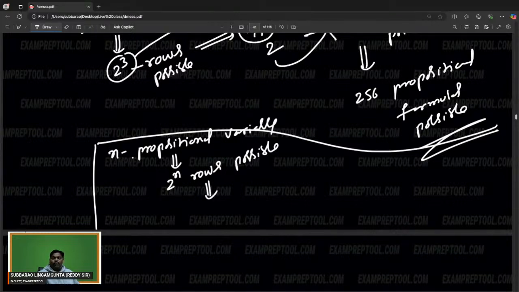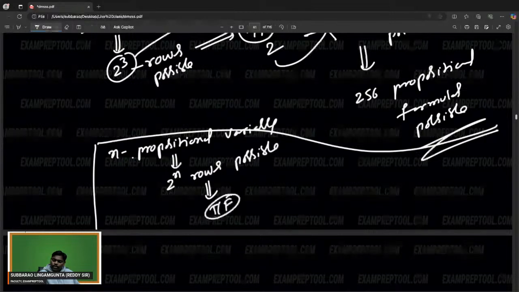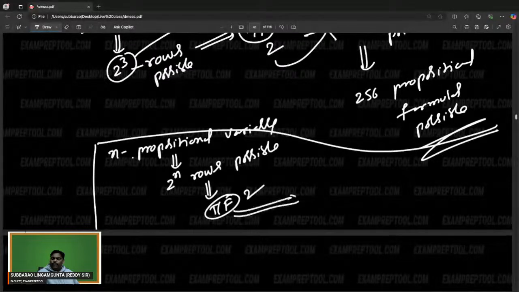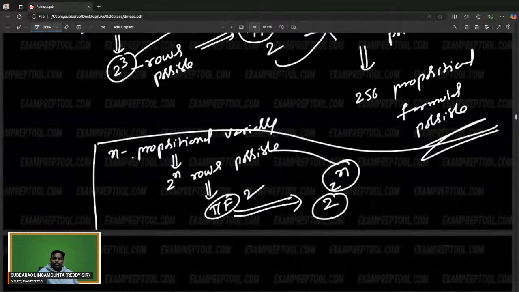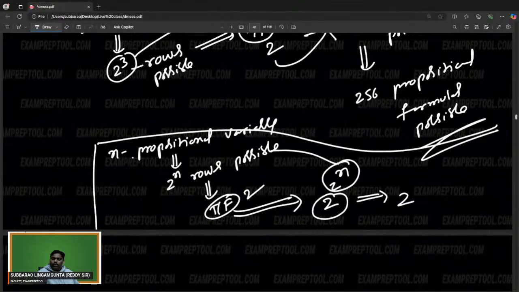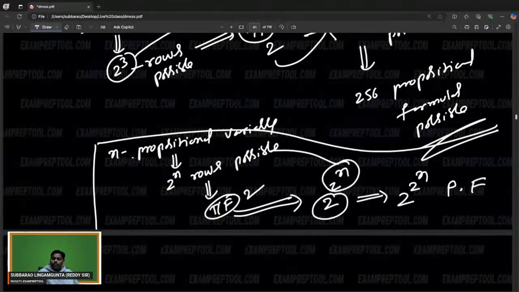Every row having 2 choices, true or false. So finally, 2 power 2 power n. This came from here. This came from here. So the answer is 2 power 2 power n propositional formulas. Propositional formulas are the compound propositions possible.